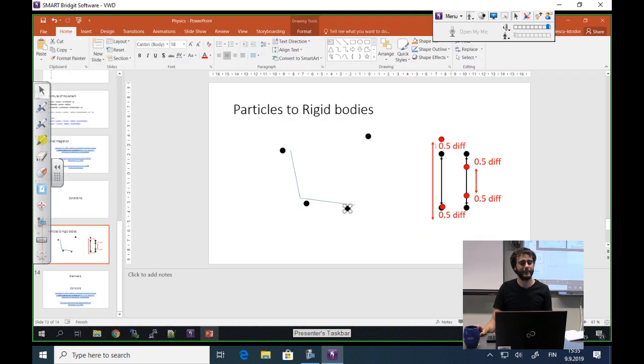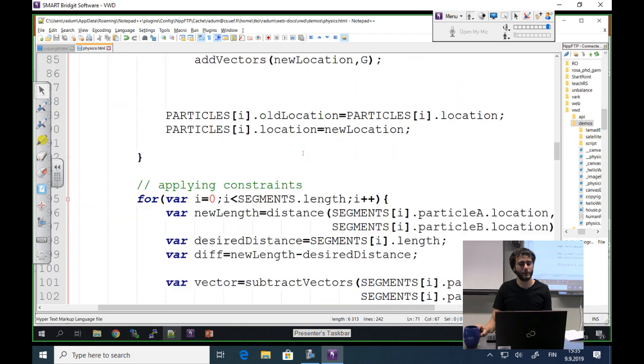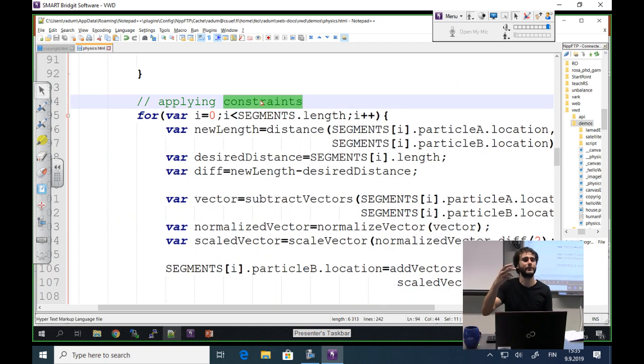They iterate these constraints many times. So the first segment fixes, the second fixes, then the first fixes again, then the second fixes again. And it repeats, let's say, 100 times.